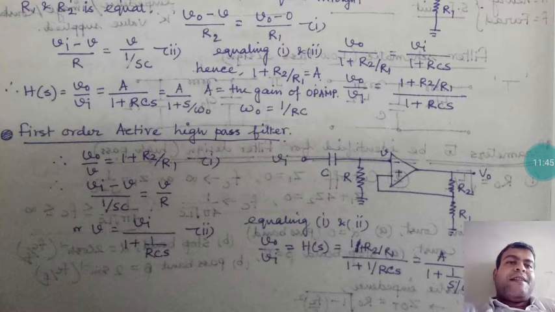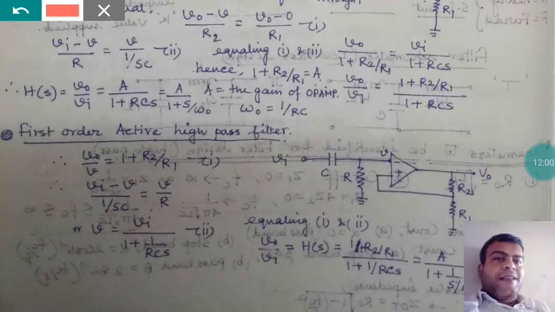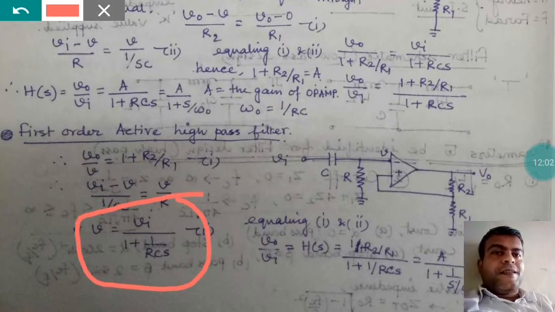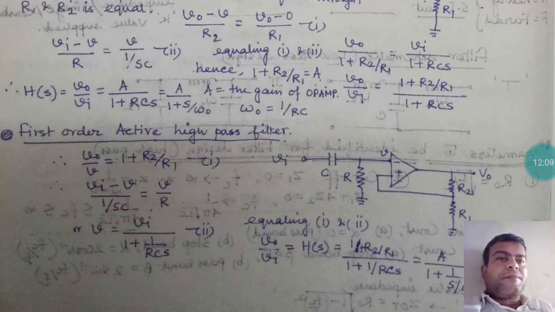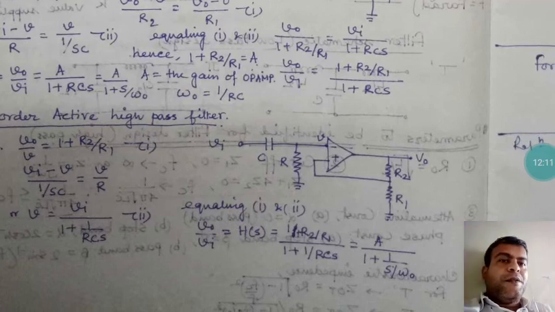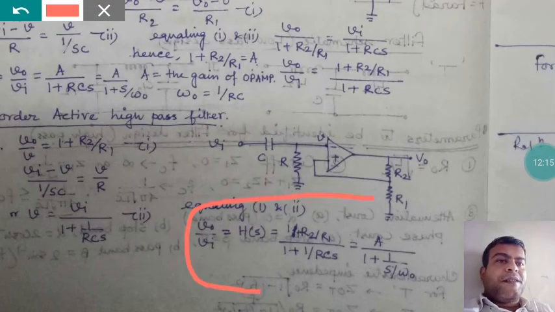Now what is Vi minus V? Vi minus V by 1 by SC, where S is j omega and C is given, equals V by R. By equating each side we will be able to find that V equals this one, and Vi minus V by 1 by SC equals V by R. So by equating we get the particular voltage ratio V0 by Vi right here.